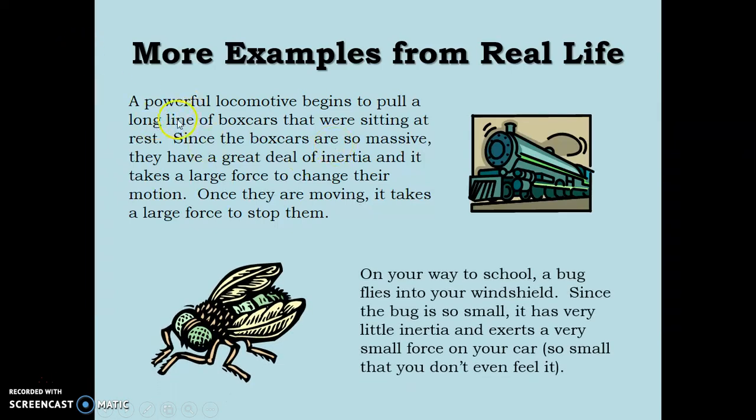Here are some examples. A powerful locomotive begins to pull a long line of boxcars that were sitting at rest. Since the boxcars are so massive, they have a great deal of inertia, and it takes a large force to change their motion. Once they are moving, it takes a large force to stop them.